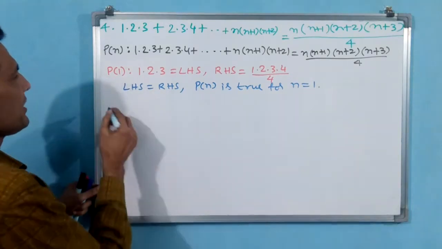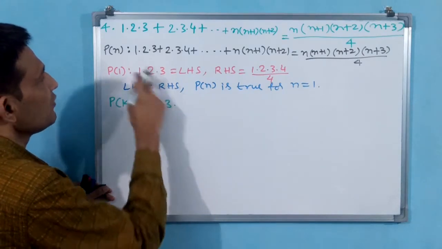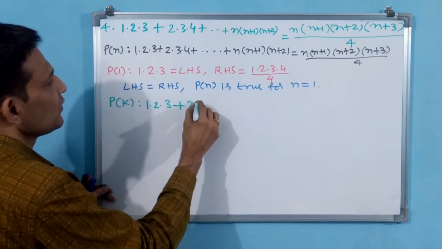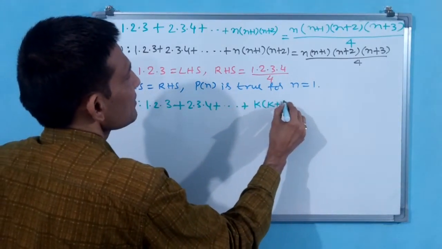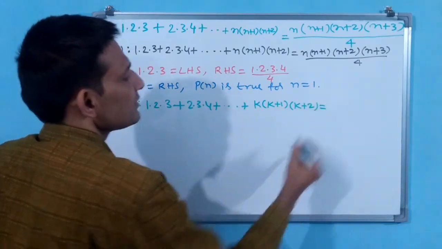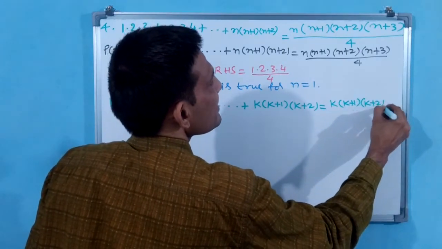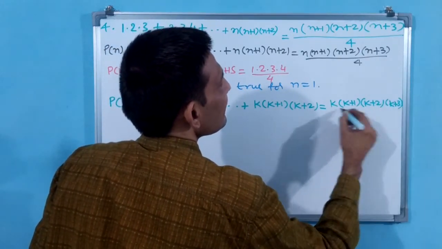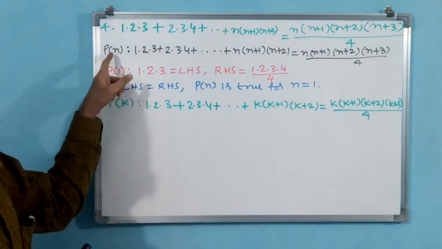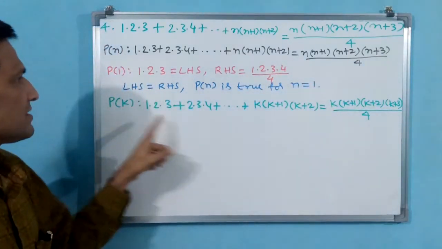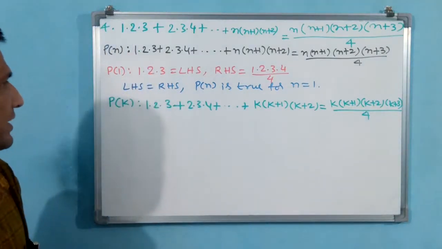Okay, write down P(k). P of k: 1·2·3 + 2·3·4 + ... + k(k+1)(k+2) = k(k+1)(k+2)(k+3)/4. You copy P(n). You see, when n is there, all n will come. When k is there, all k will come. This you have to write.